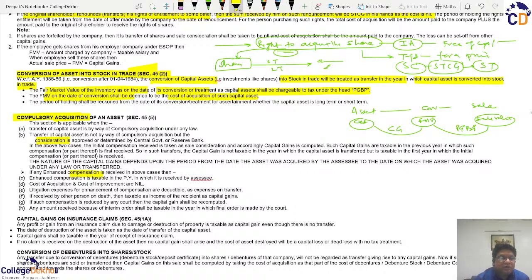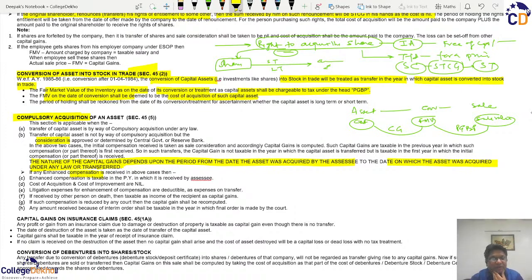So on the same lines, we have taken it on board that the nature of the capital asset depends upon the period from the date of asset acquired by the assessee to the date on which it was acquired. Acquired आ गया वर्ड सेल की जगह, क्योंकि दोनों के दोनों ट्रांसफर हैं. और सेल कंसिडरेशन की जगह वर्ड क्या आ गया, कॉम्पेंसेशन, और उसके बेसिस पे क्या निकल जाएगी, कैपिटल गेन्स, चाहे वो लॉन्ग टर्म हो चाहे वो शॉर्ट टर्म।